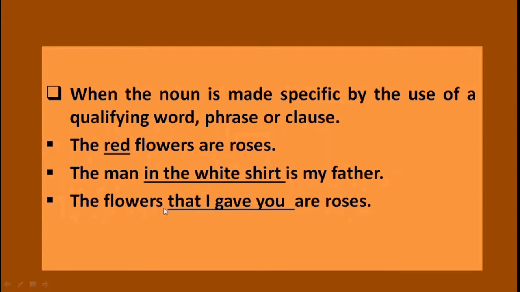Let's see the third sentence. The flowers that I gave you are roses. Here the underlined part is called a clause. So if the sentence contains a clause, use the before the noun. So here the appears before the noun flowers.